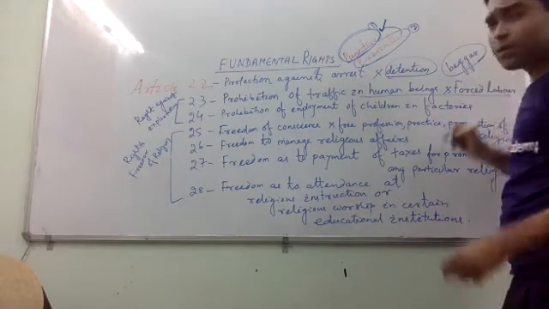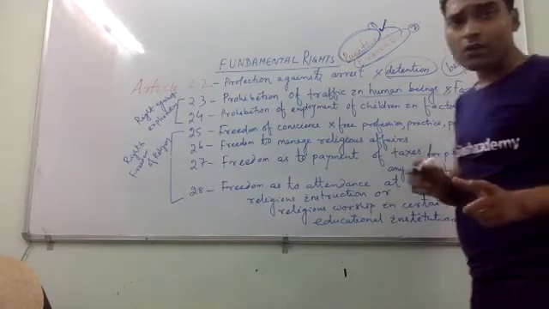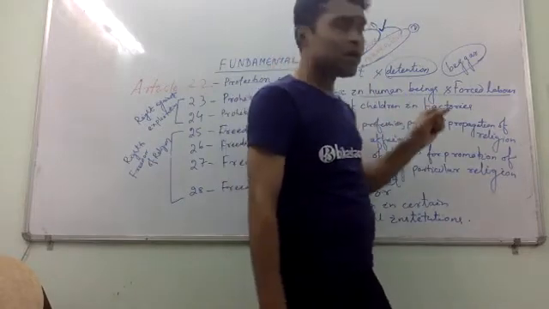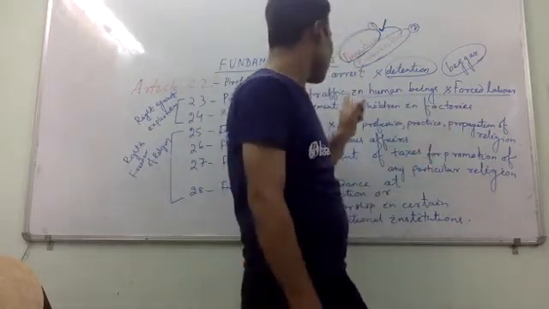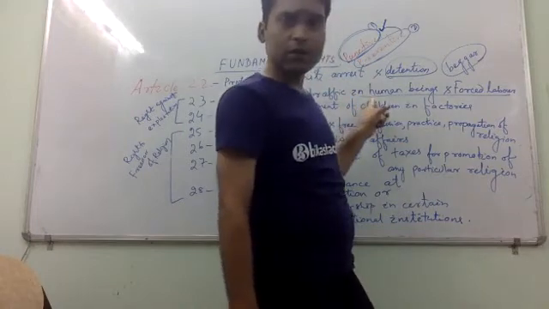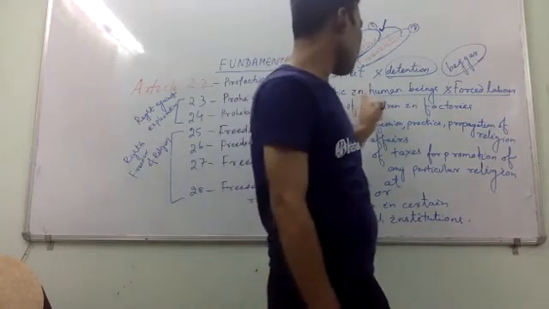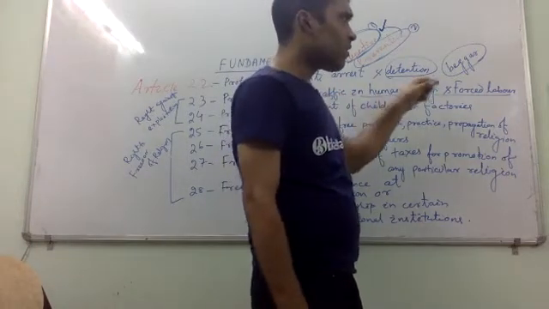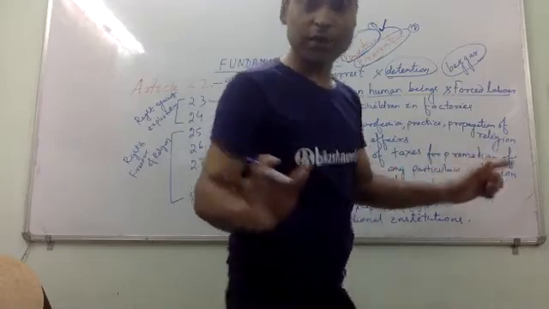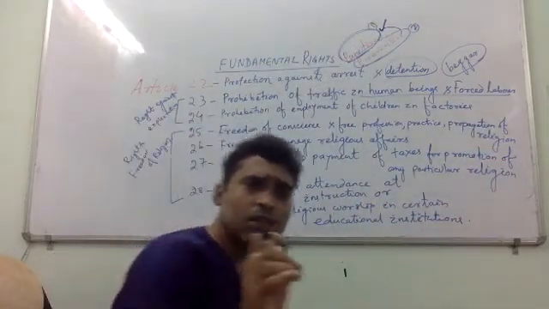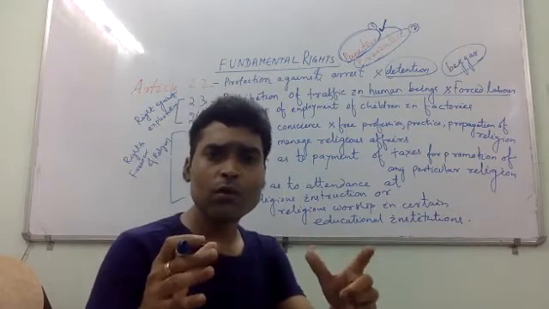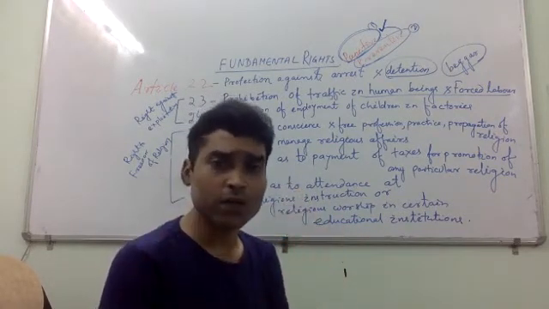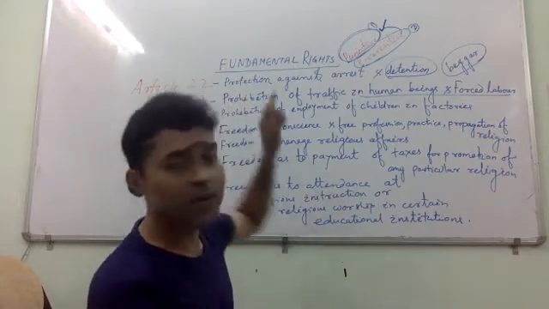As per the Constitution, beggar means work without payment, or slave means work without payment. So under Article 23, traffic in human beings, or forced labor, is prohibited, because this is the right to be free from exploitation. In order to check exploitation, Article 23 is very helpful.